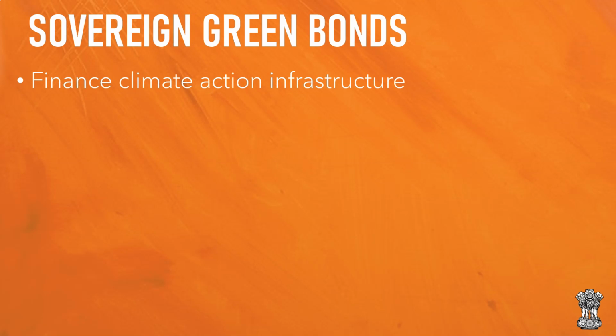So here are some key takeaways from this year's budget. We'll begin with sovereign green bonds. So to finance climate action infrastructure and green infrastructure, the government will soon issue green bonds. And governments usually issue bonds when they need to urgently procure funds, or they need urgent cash. And so they issue bonds which can be purchased by the general public.